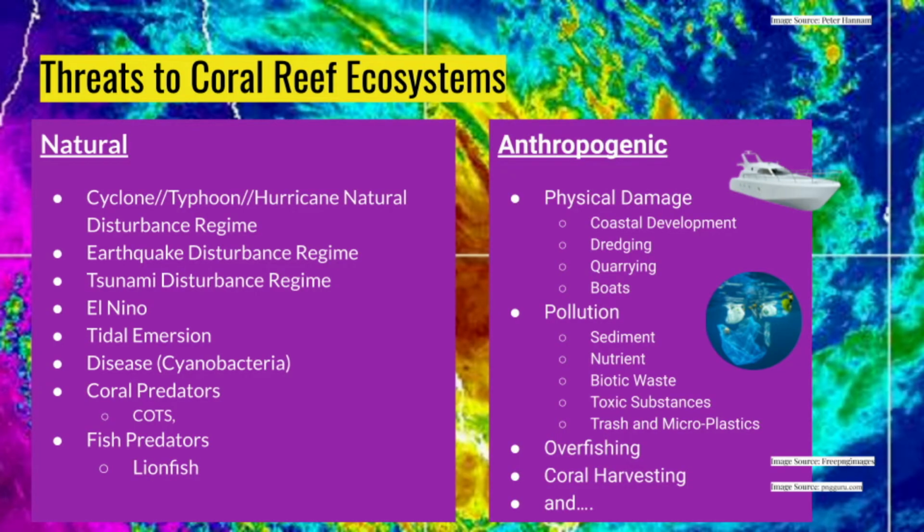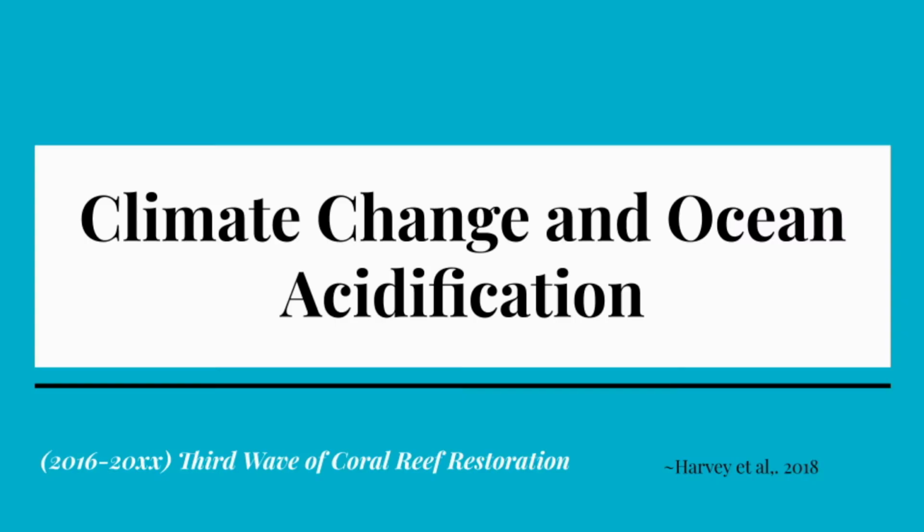Other factors that can contribute to the health of this ecosystem includes natural threats such as the cyclone disturbance regime in the Great Barrier Reef, as well as anthropogenic threats such as pollution, which can contribute to eutrophication, poisoning, and suffocation of corals, and exacerbating other threats. The worst anthropogenic threat is that of climate change and ocean acidification.